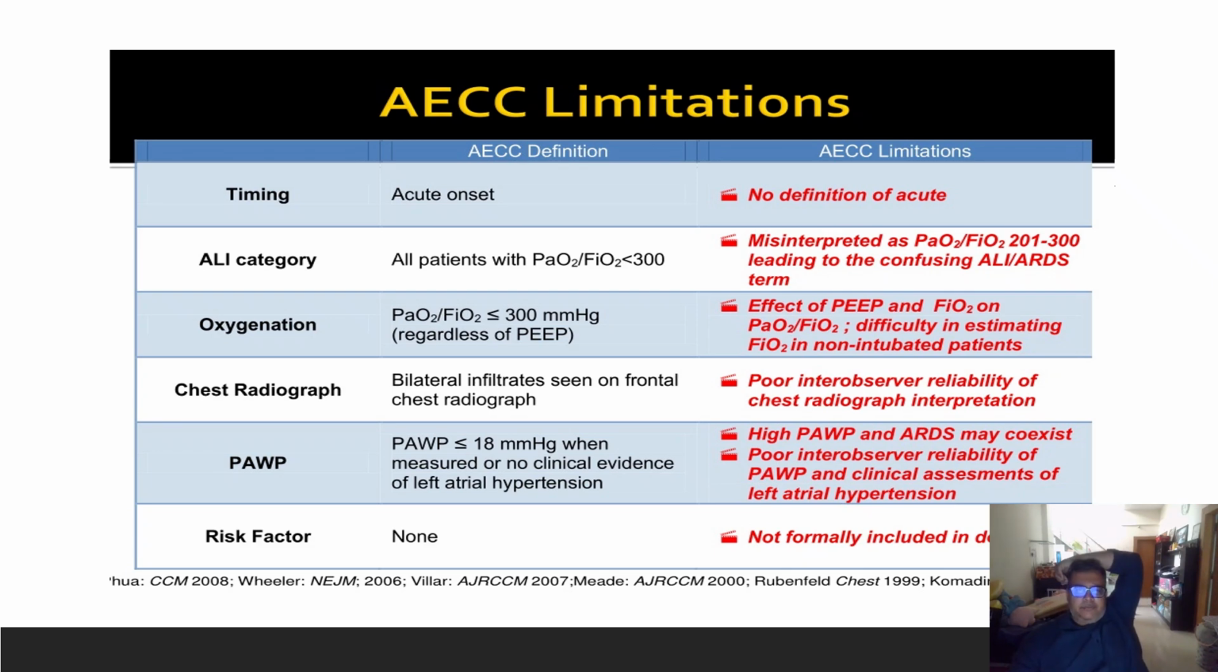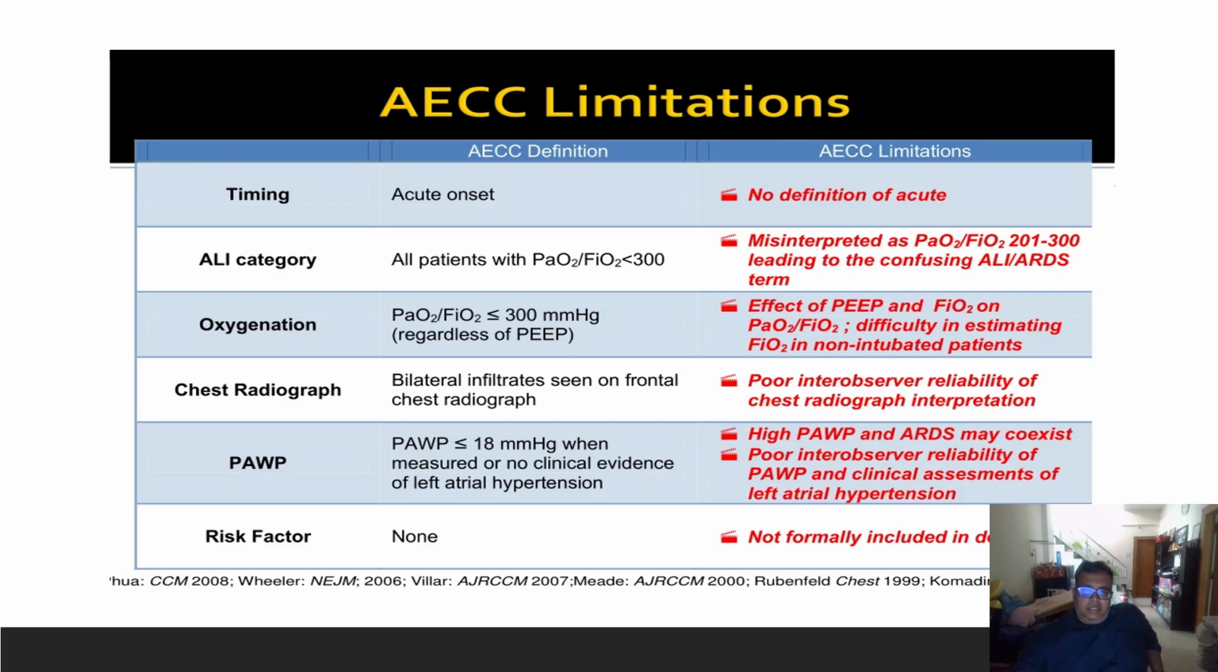Now chest radiograph: bilateral infiltrates seen on frontal chest radiograph. So there was poor inter-observer reliability of the chest radiograph interpretation. Pulmonary artery wedge pressure, PAWP, less than or equal to 18 millimeters of mercury when measured, or no clinical evidence of left atrial hypertension. So high pulmonary artery wedge pressures and ARDS may coexist. There was also poor inter-observer reliability of the pulmonary artery wedge pressure and clinical assessments of left atrial hypertension.